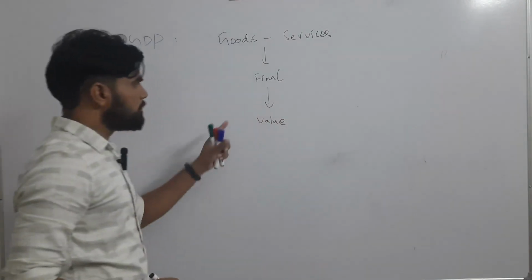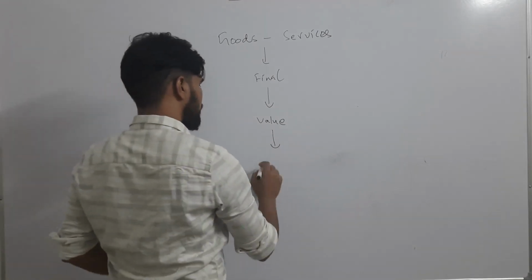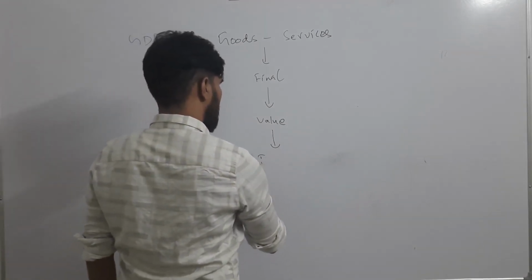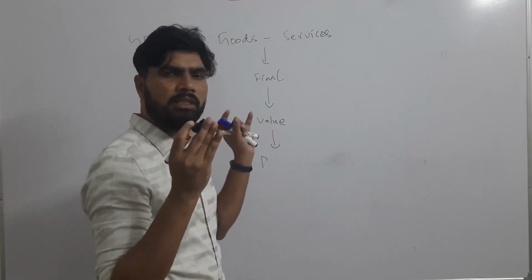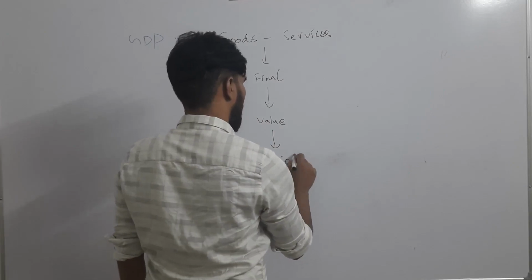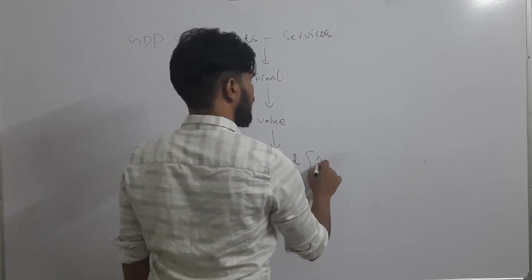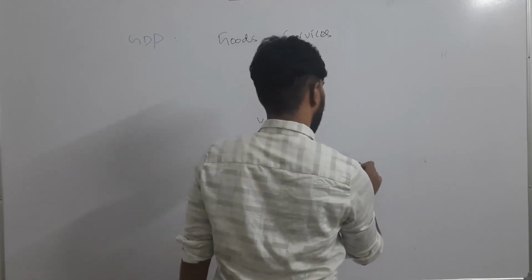Okay, and there should be a time period too. Within a certain period of time these goods and services are produced. Generally, the period for calculating the GDP will be 1 year.